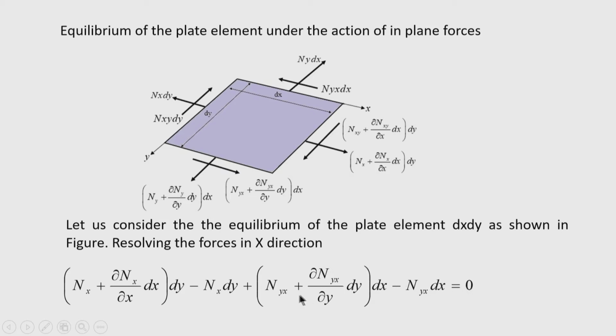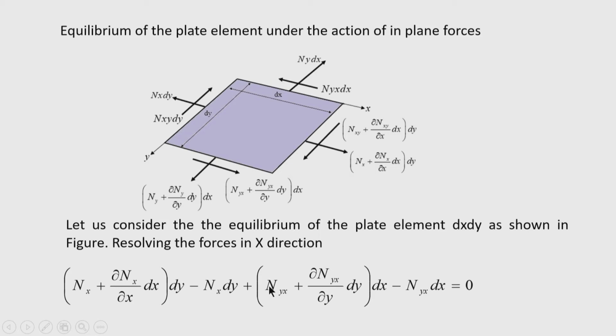Now, after cancelling some terms, you will get Nx dy positive from here, and here you are getting minus Nx dy as a negative quantity, so this term will get cancelled. Similarly, you will get Nyx dx and here minus Nyx dx, so this term will also get cancelled.